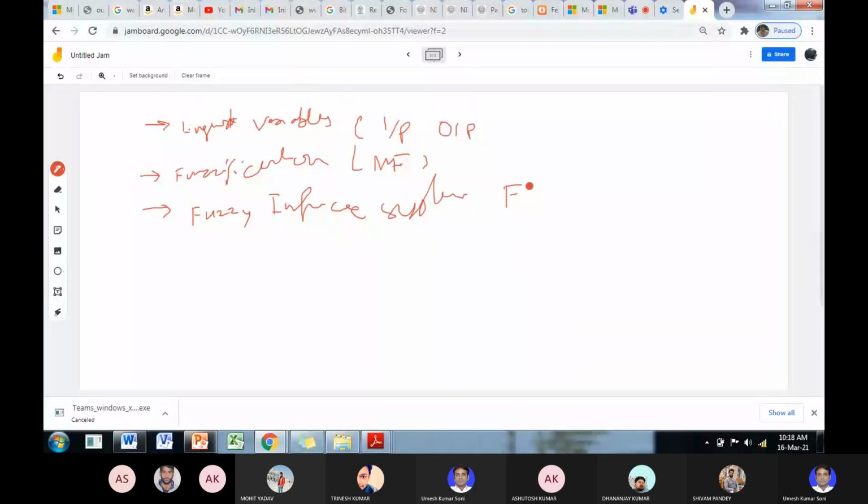So the fuzzy inference system will contain the knowledge base, rule base, okay, and data base. Okay. Last is defuzzification.